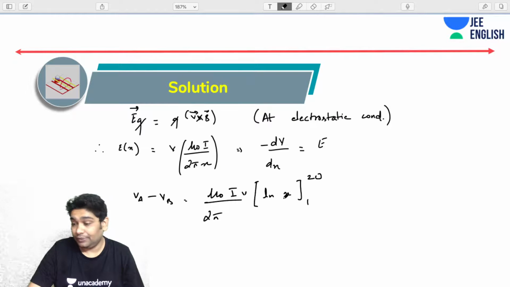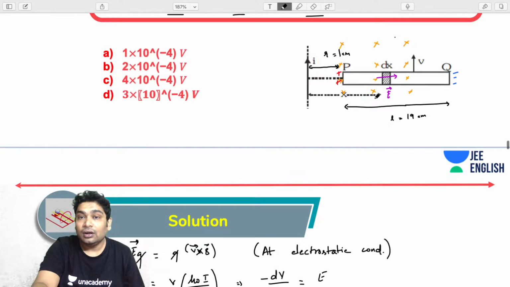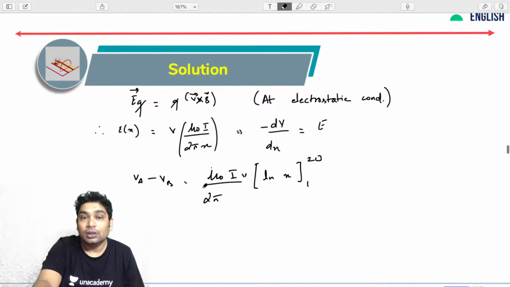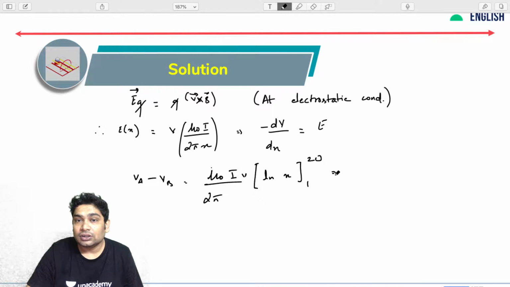Let's call this A and this B. Here you would have integrated dV from A to B, which would have given you VB minus VA. But I have taken the minus sign also, so I'm writing VA minus VB. This is the answer that you should have had: mu naught I V over 2 pi ln 20. Okay, this is the answer.